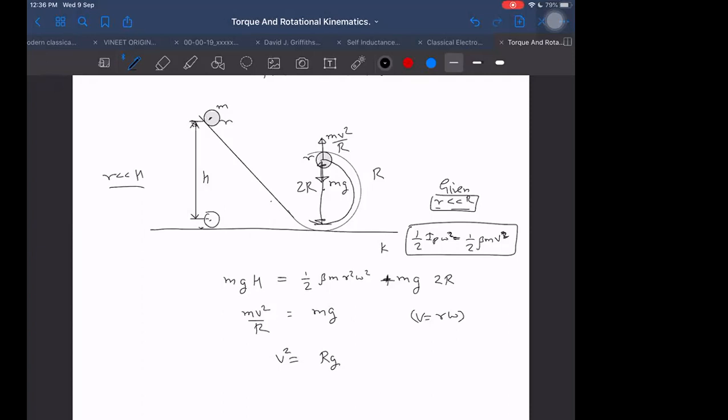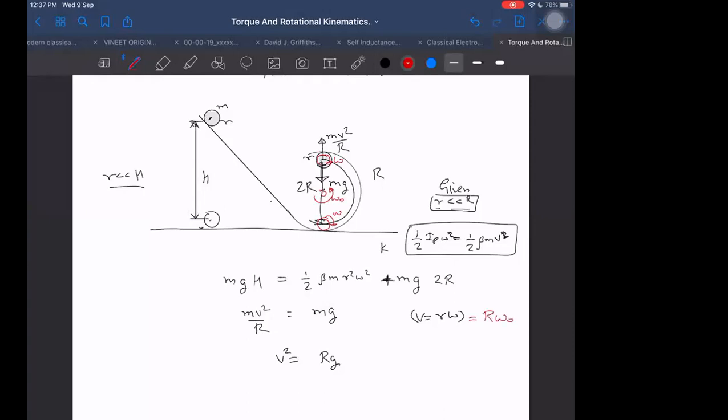There are two angular velocities here. Don't forget this. Don't lose sight of this. This body rolls like this with angular velocity omega. This is one angular velocity. Other than that, we have the angular velocity about the center, let us say omega naught. That is different, but they are related.